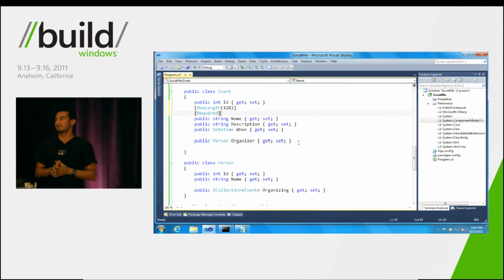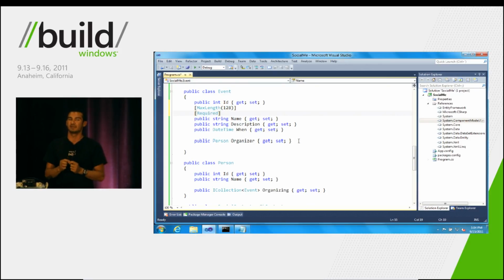Now, data annotations are great because they're a succinct way of decorating your classes to make small changes.